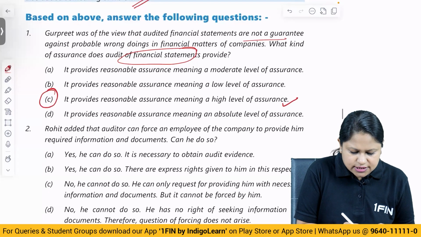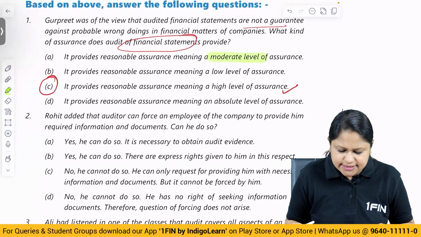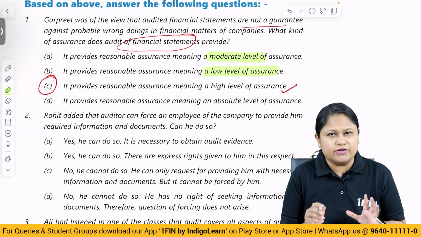Moderate level we can't say, because a lot of stakeholders are relying on it. It provides reasonable assurance, meaning low level, wrong. Reasonable and low level don't go together.